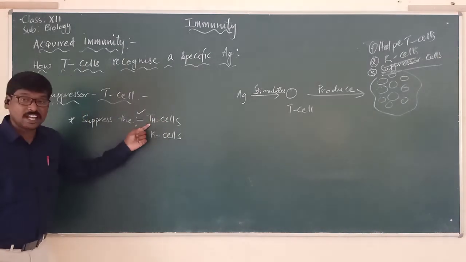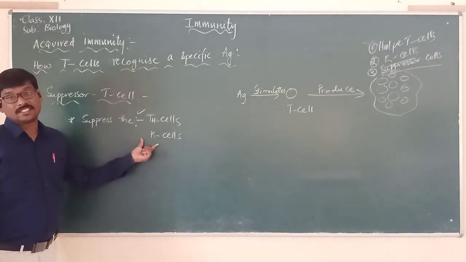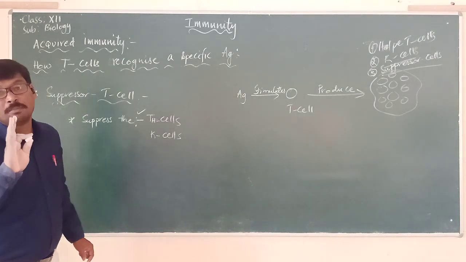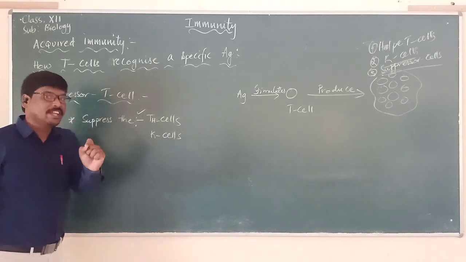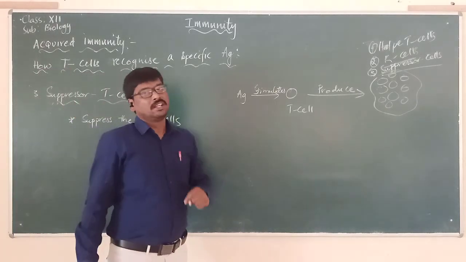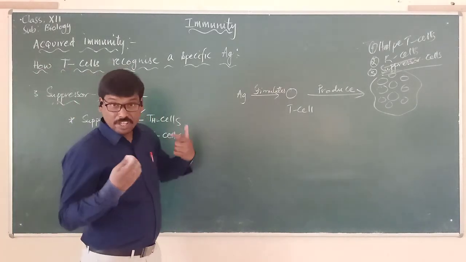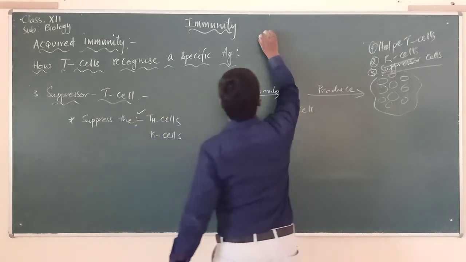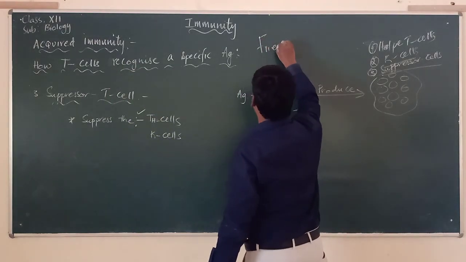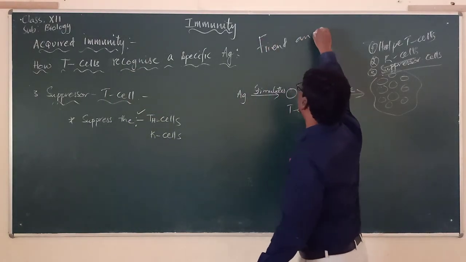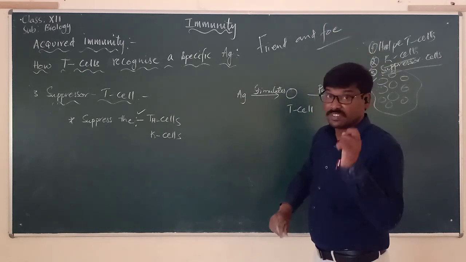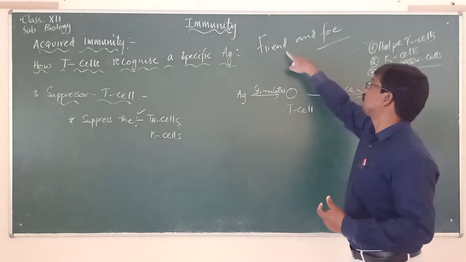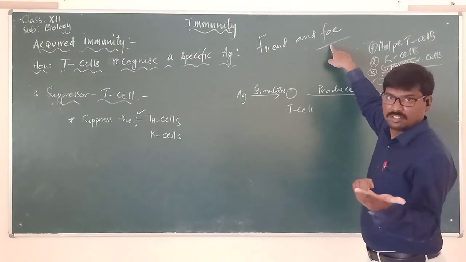They suppress the T helper cells and also the K cells from attacking our own body cells. Which means you have to remember that our immunity is, most of the time, a friend, and sometimes it is also a foe. We say that our immune system is a friend and a foe. Foe means enemy.